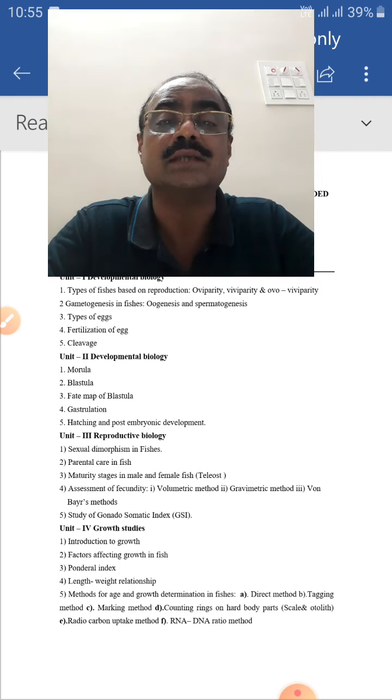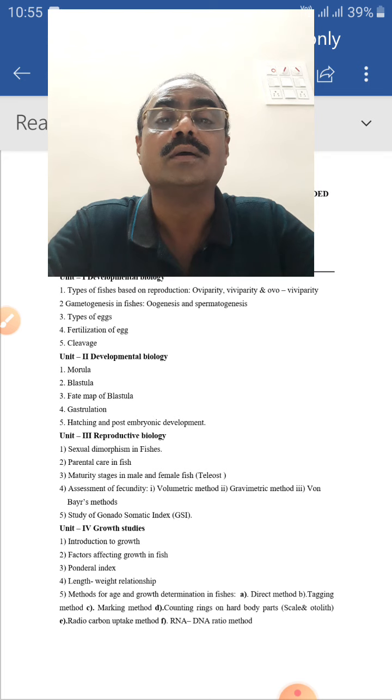This is about the syllabus of BSc second year, third semester, paper number 7.